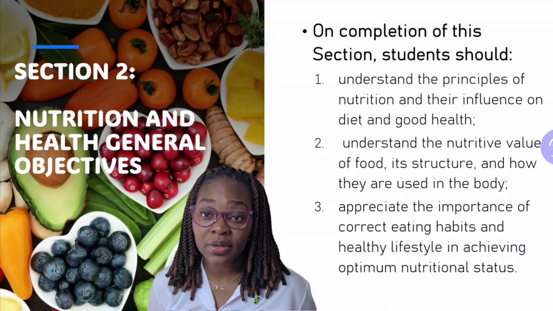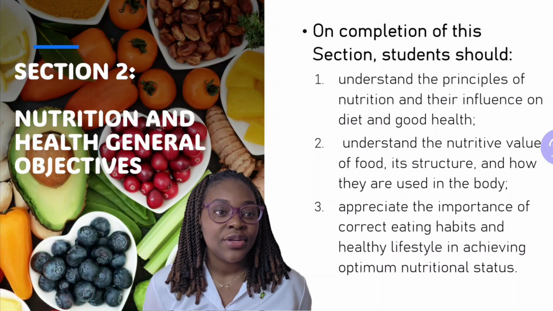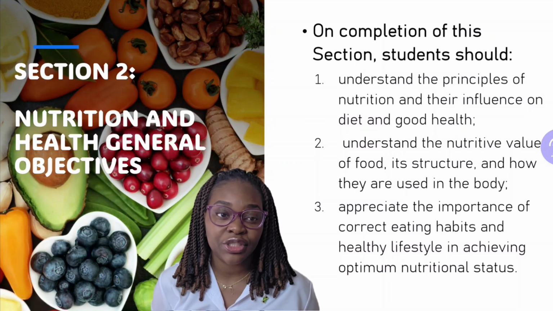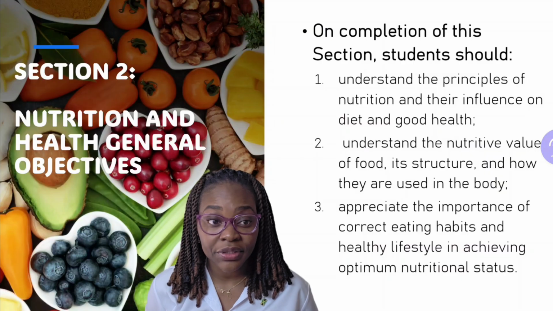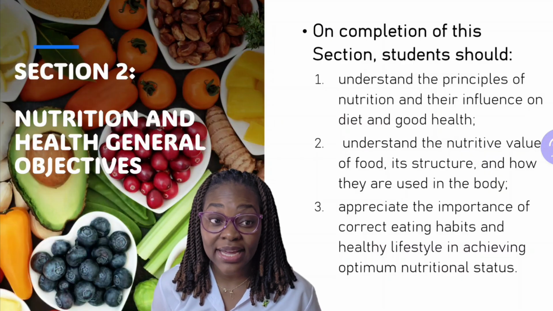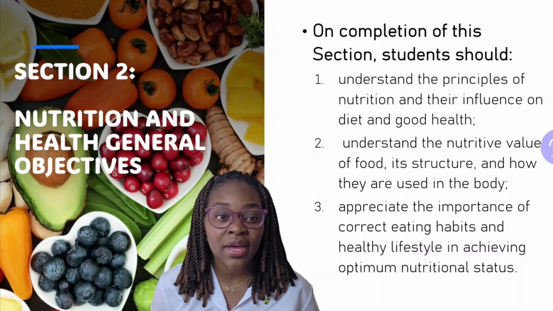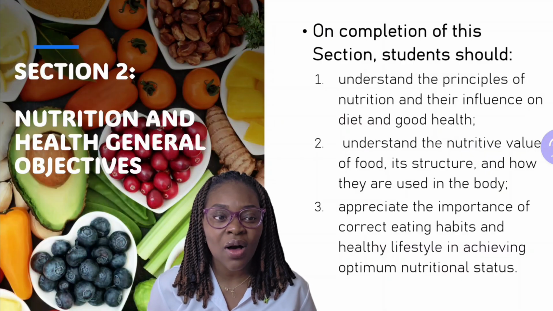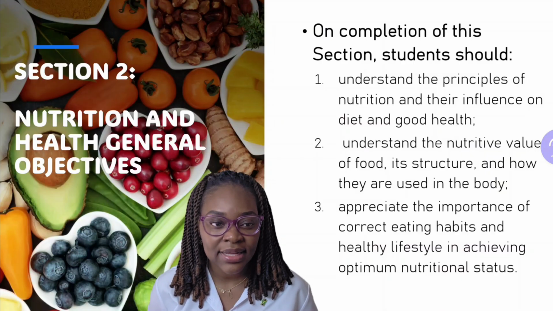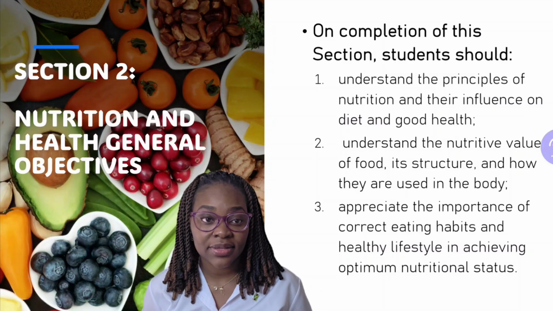Before we jump into the questions, let us look at some of the general objectives. On completion of this section, you should be able to: 1. Understand the principles of nutrition and their influence on diet and good health. 2. Understand the nutritive value of food, its structure, and how they are used in the body. And 3. Appreciate the importance of correct eating habits and healthy lifestyle in achieving optimum nutritional status.